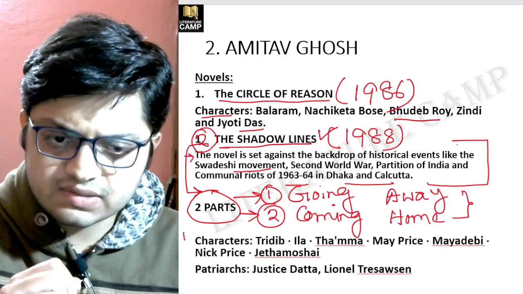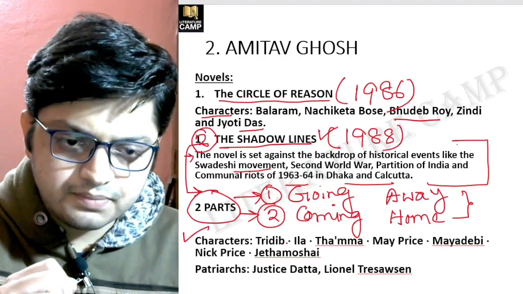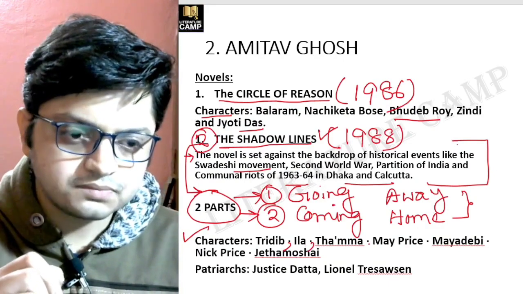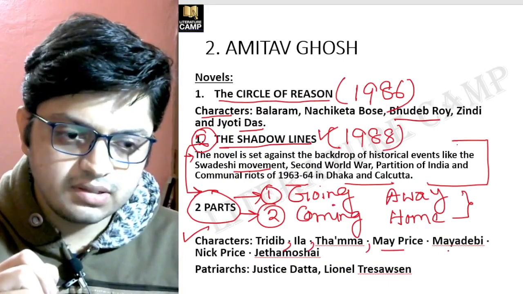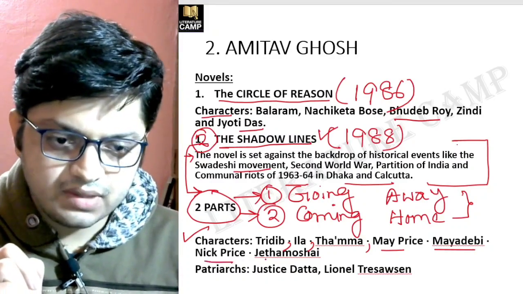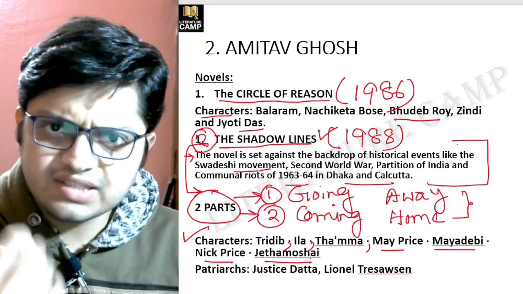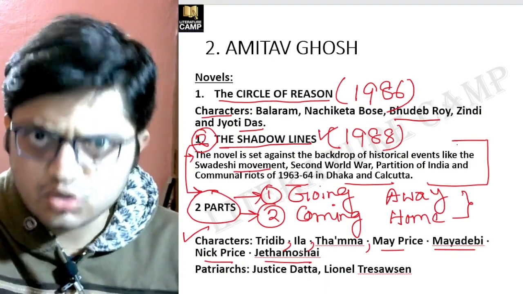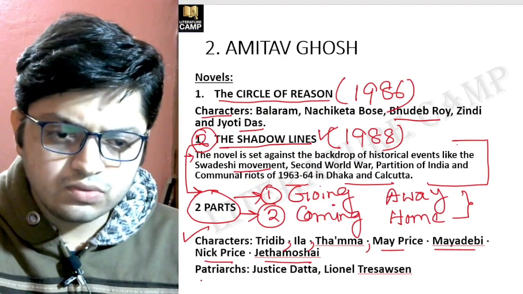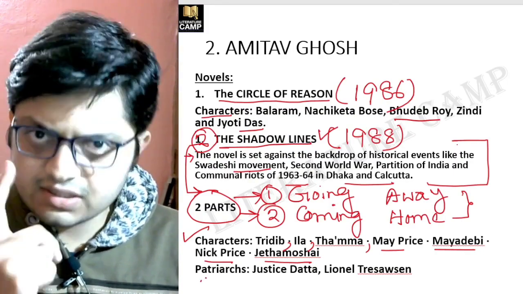Now, important characters: Tridib, Ila, Thamma, May Price, Maya Devi, Nick Price, Jatamosai. These are the important characters in The Shadow Lines. Now, these are two patriarchs in the novel.